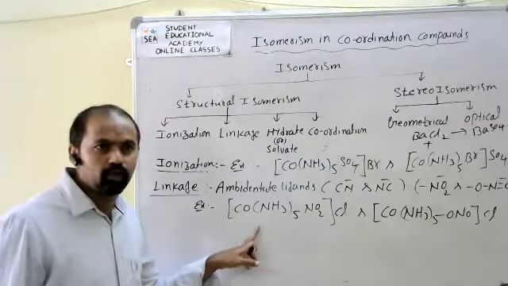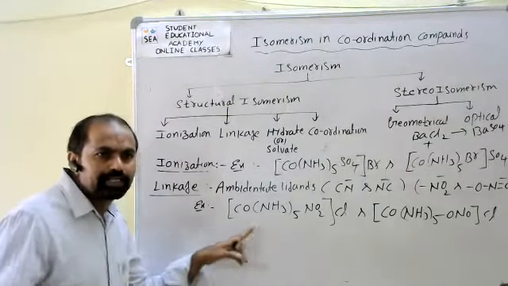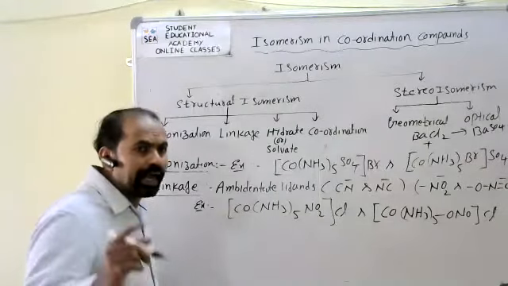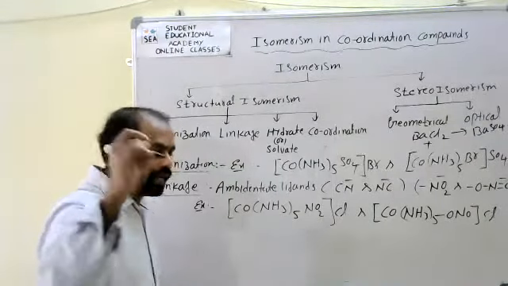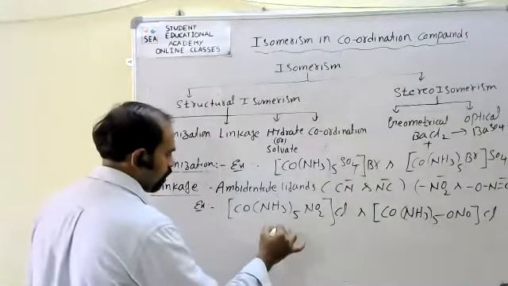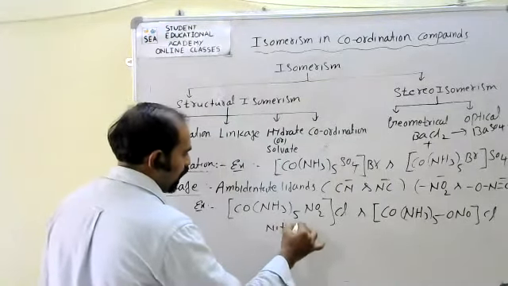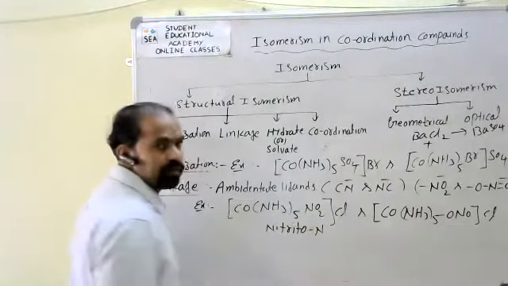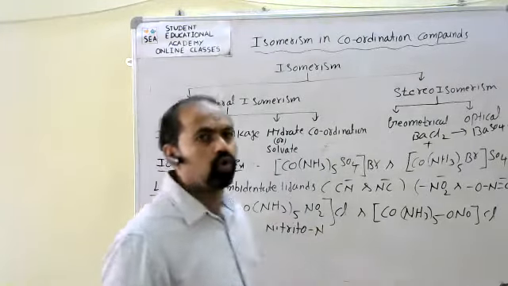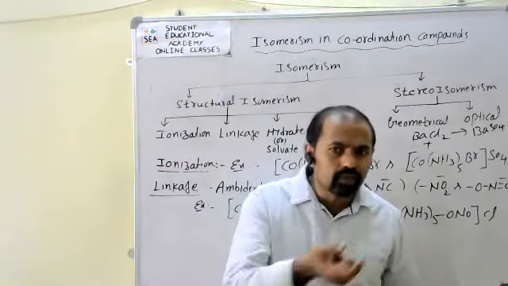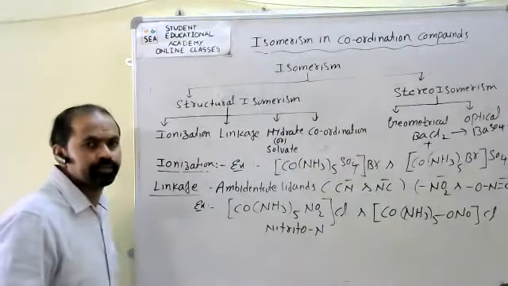Now here, NO2 is referred to as nitrito-N. What is the meaning of that? Nitro group bonded through nitrogen.